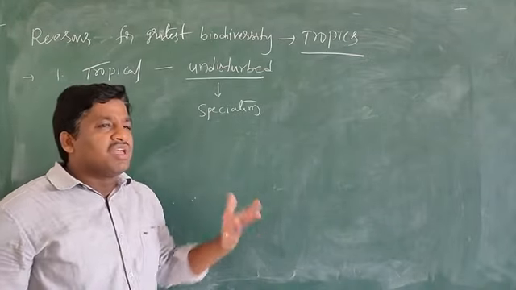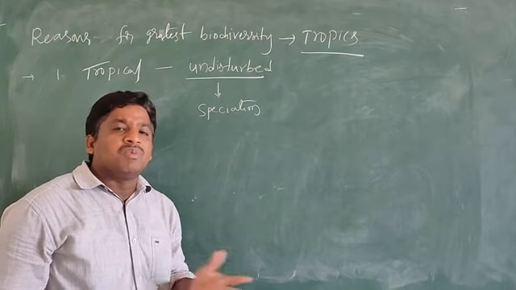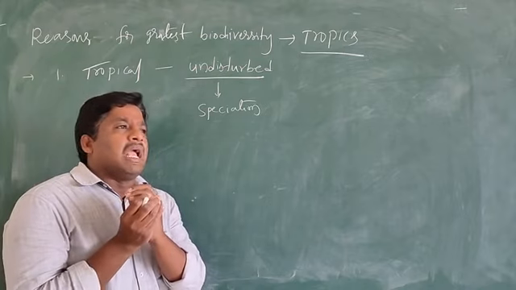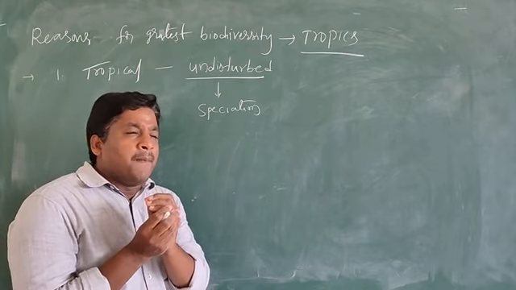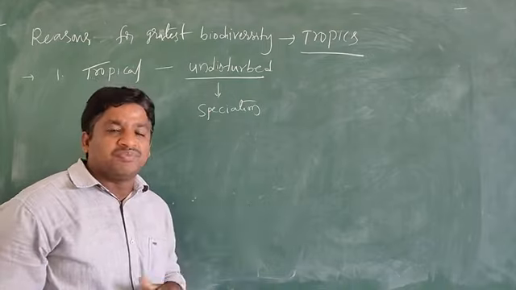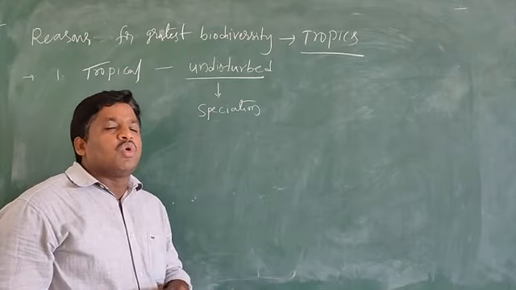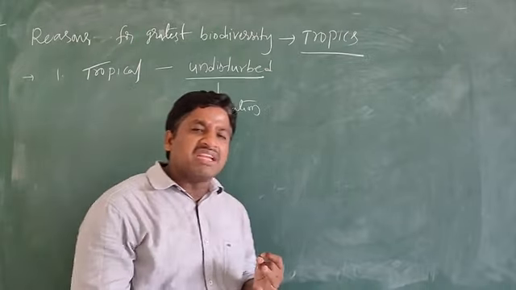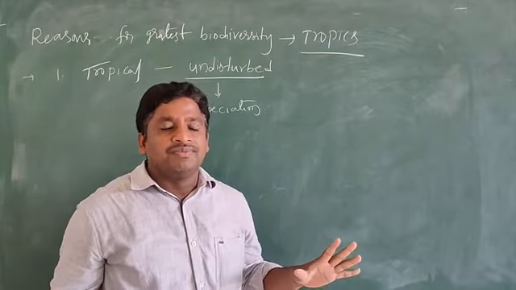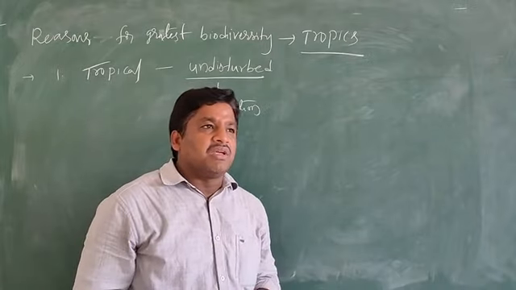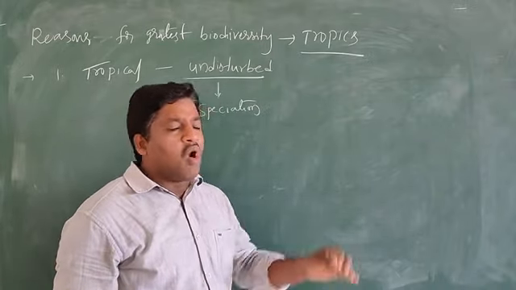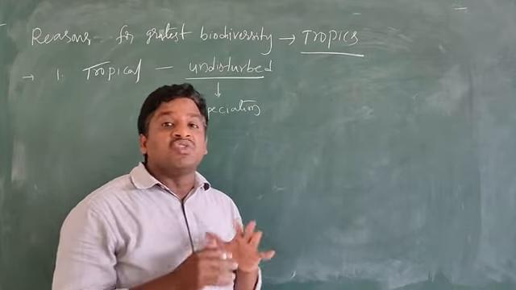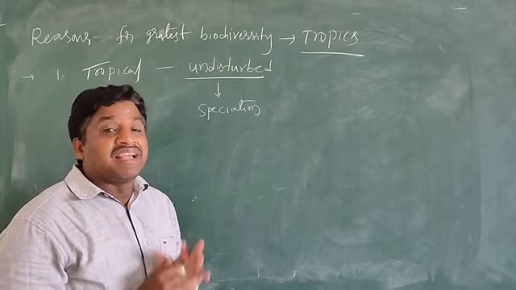We are living in the tropical regions, so in this region disasters did not come. Any disasters not coming means undisturbed. The climatic conditions, the temperature, light, water, everything is sufficient. The climatic conditions support all the living organisms. That means undisturbed for several millions of years, giving a great evolutionary time.